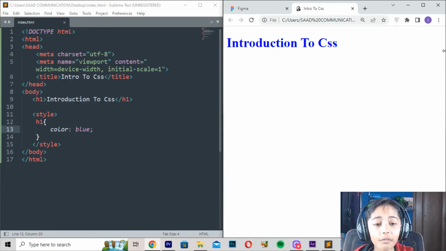You can make a file for CSS, and first write the name style, then dot css. This is the important thing you have learned, and your concept will be clear about what CSS is. In this class I will only tell you that.